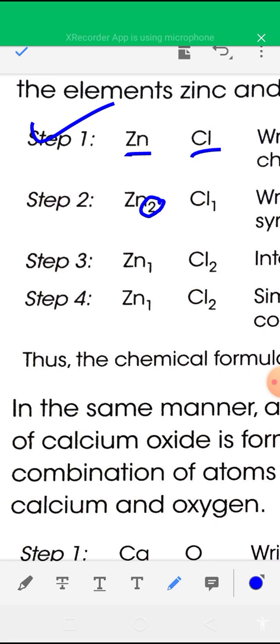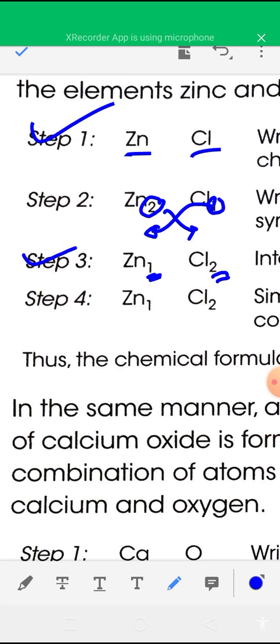Okay, so after exchanging the valency of zinc and chlorine, it became Zn1 and Cl2 in the third step. And in the last step, there is no common factor of 1 and 2, so it is not required to divide these two valencies by any common factor.